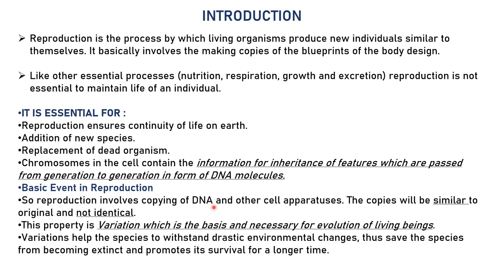Why is it copied during reproduction? Because new daughter cells are going to form, right? So that is why there is a copying of DNA. The number of DNA starts increasing as soon as the cell starts dividing, right? Here, when I'm talking about reproduction, which division am I talking about? You did two types of cell division in your ninth grade. One is mitotic and the other one is meiotic division, right? So we are going to do meiosis here, right?